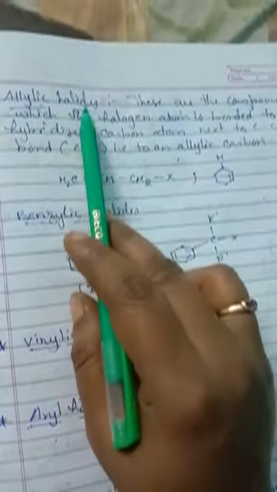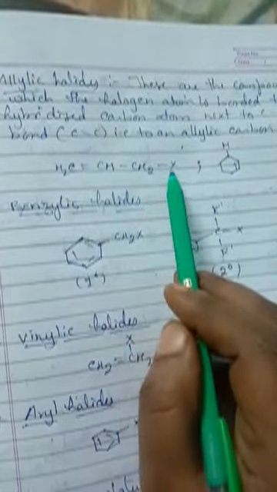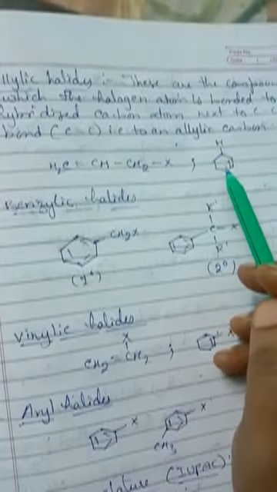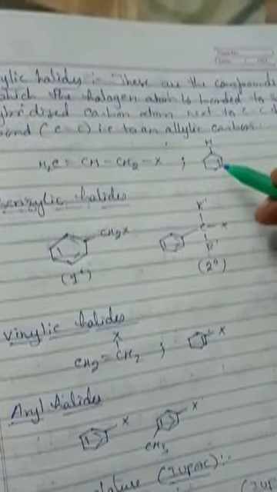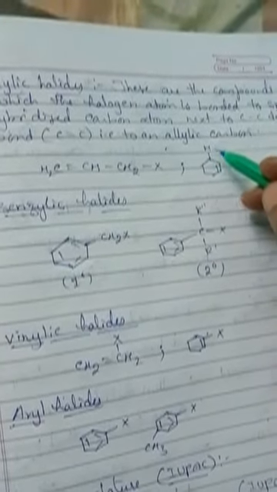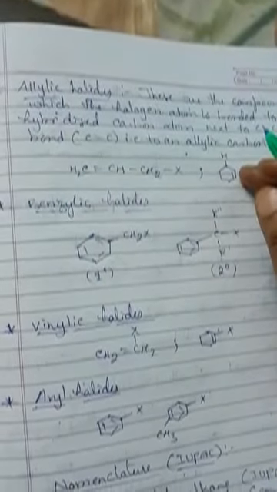An example here: CH2=CH-CH2X. Next to the double bonded carbon atom, the halogen is attached. Understood, children? This is called allylic halide.